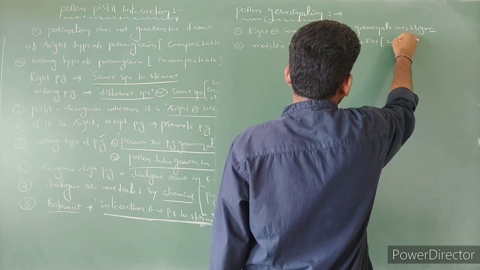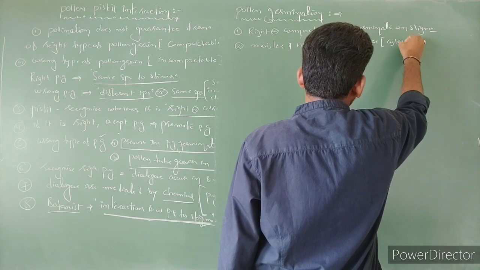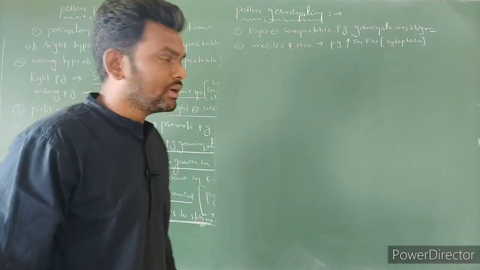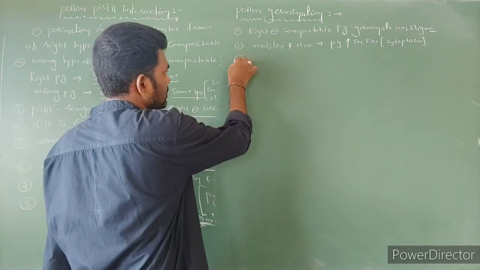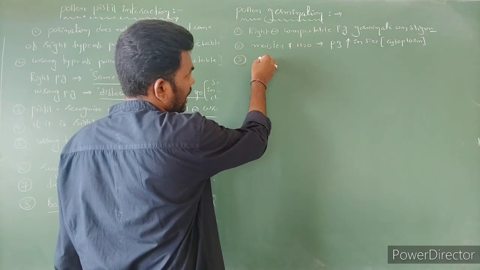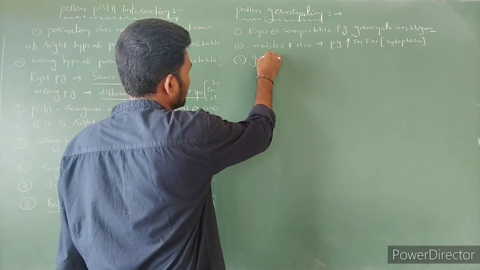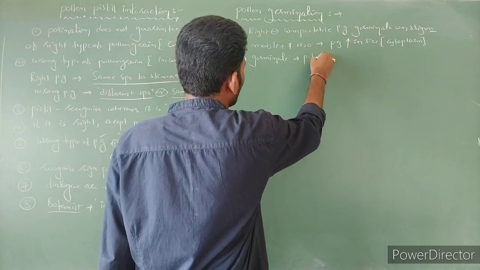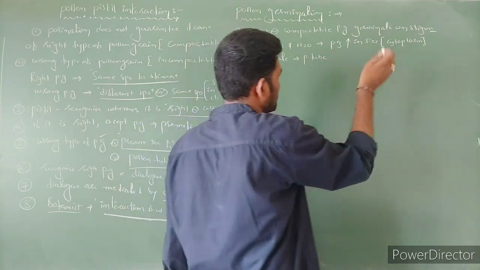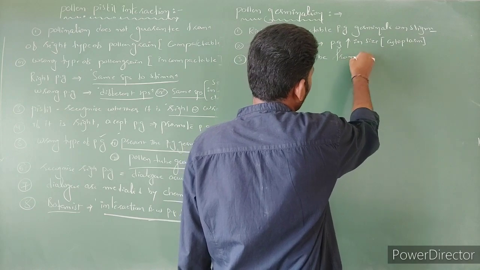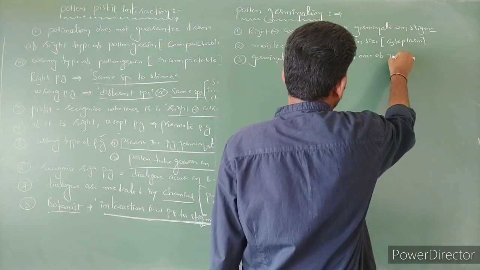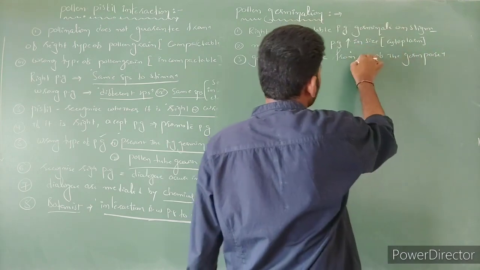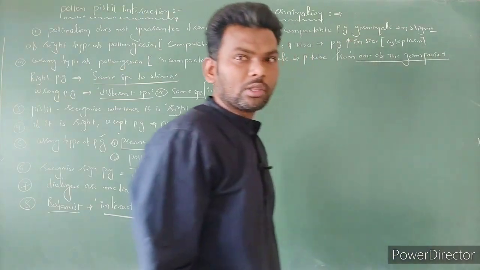Increasing in size means which size increases? The pollen grain cytoplasm content is going to increase, right? So later, the pollen grain is going to germinate, nothing but leading to a pollen tube. It is going to release a pollen tube from one of the germ pores, right? Got the point or not?